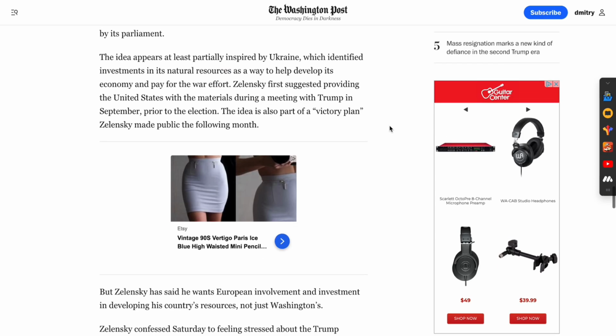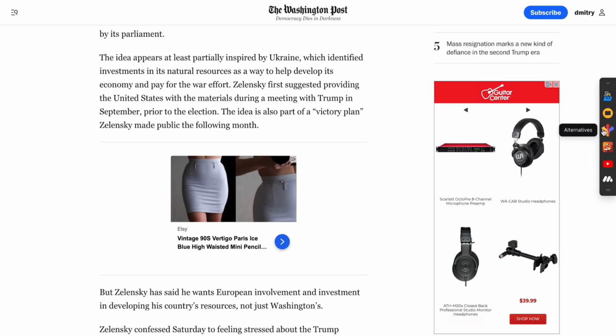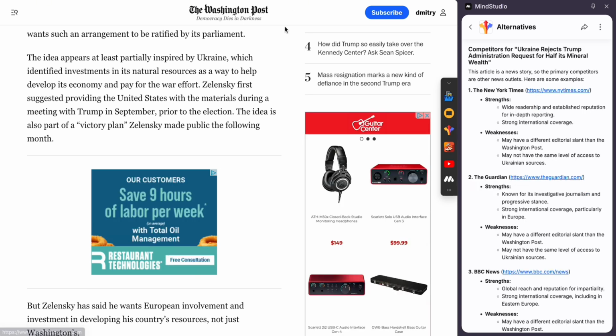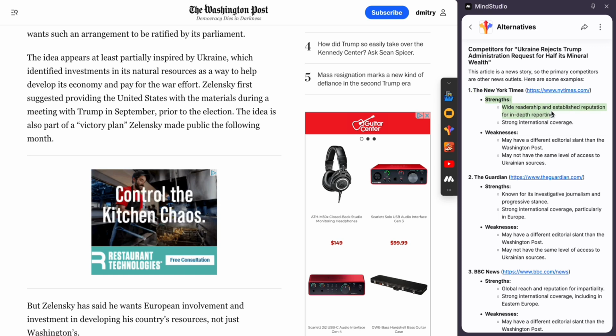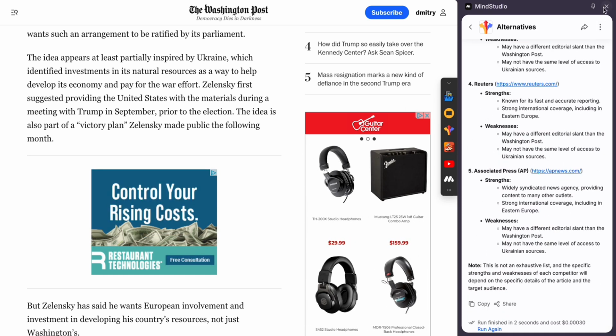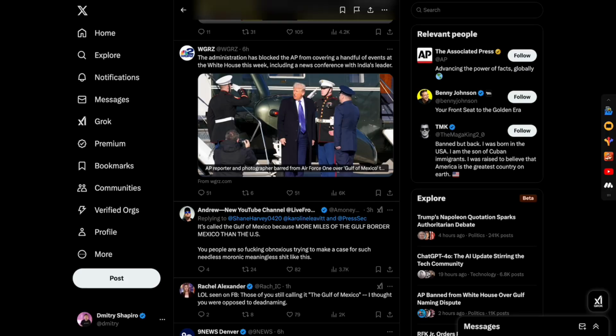Or I can be again on this page, for example, and I can click this button, alternatives, and it's going to show me what are alternatives to the Washington Post. So the New York Times, the Guardian, it even gives you strengths and weaknesses, comparing this to this. So again, really easy to be able to click these things and do that.